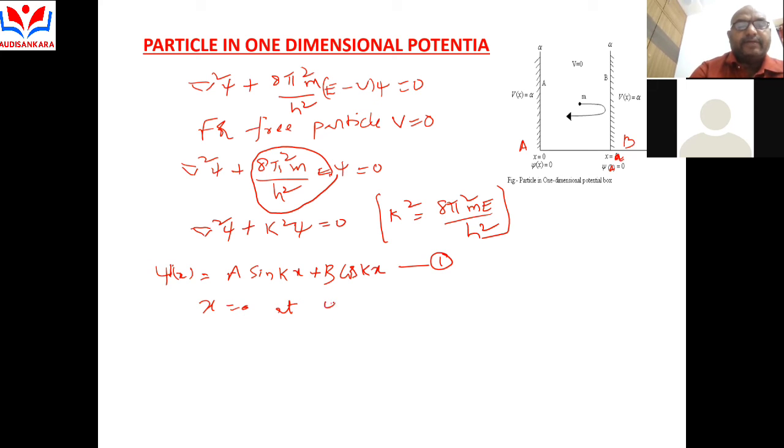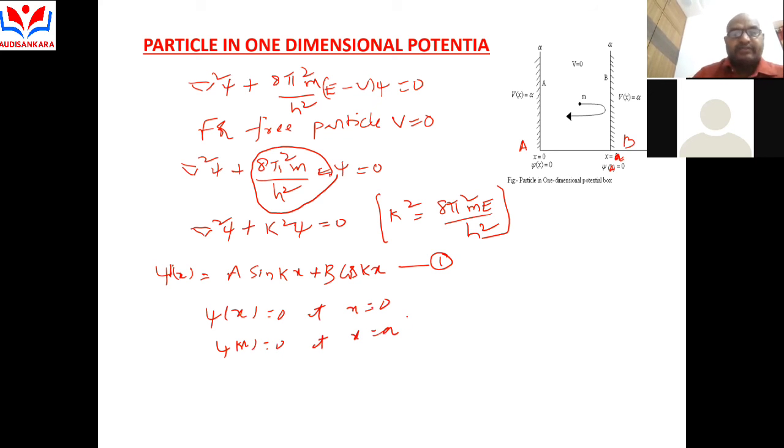And another boundary condition is psi of x is equal to 0 at x is equal to a. So these two boundary conditions are applied. That means psi of x is equal to 0 at x is equal to 0, and psi of x is equal to 0 at x is equal to a.